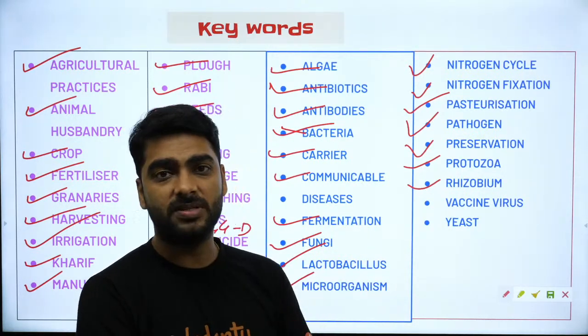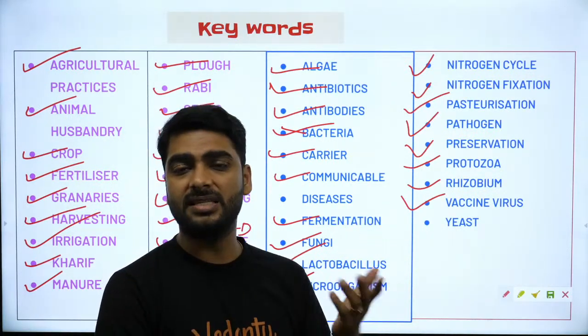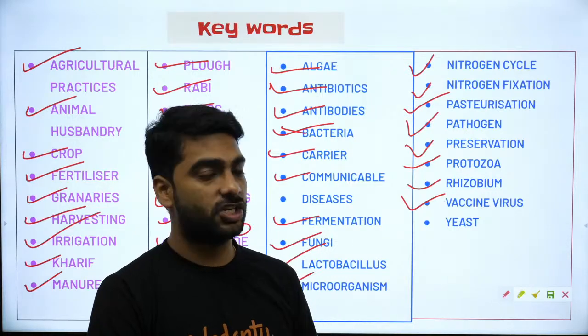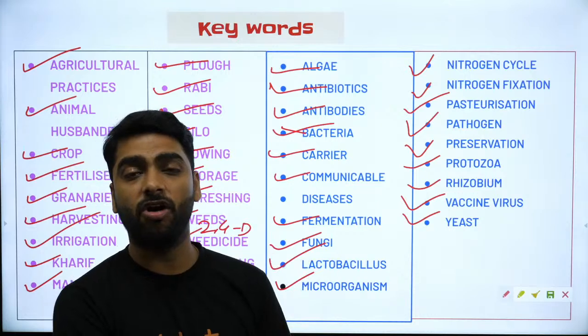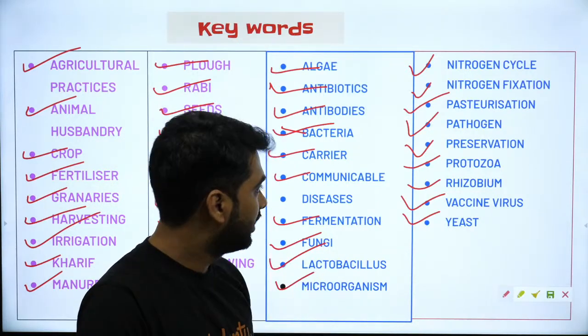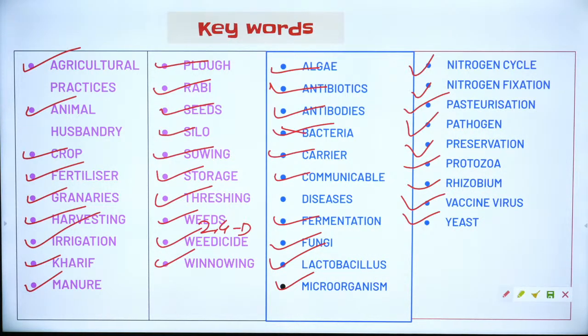Rhizobium, bacteria which helps in fixation of nitrogen. Vaccine, something that prevents the infestation by virus. And yeast is a type of fungi which helps in the making of bread and alcohol. That is it. Chalo, read all of them once again. Oh, that was like singing a song in one breath.